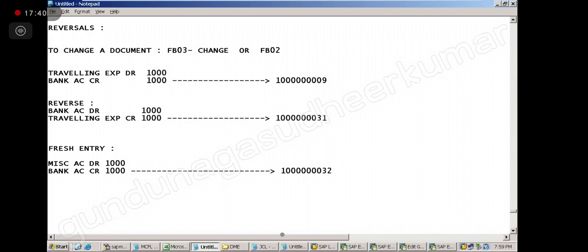Understood everybody? Yes, sir. So after 1 year also you can see this document: this is the wrong entry, this is the reverse entry, and this is the corrected entry. All will be on record. So any change you are doing on the system is recorded like this.